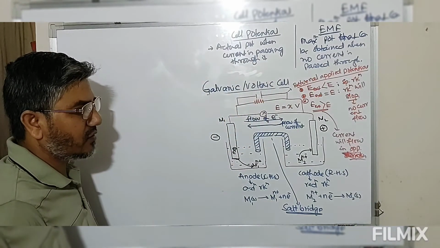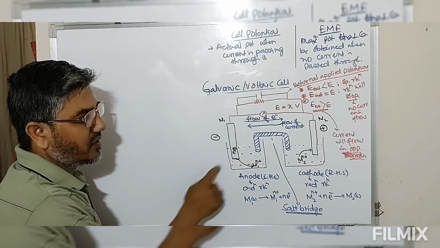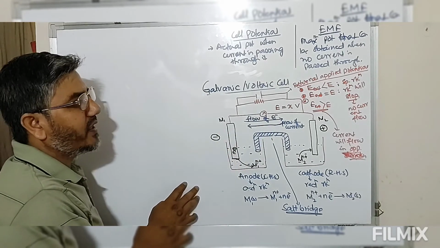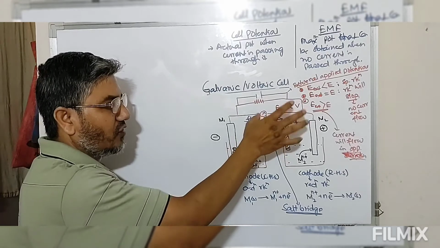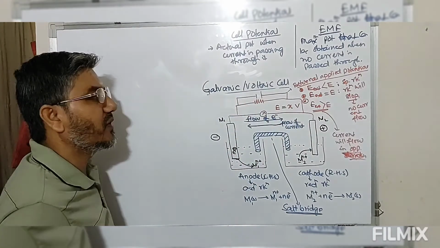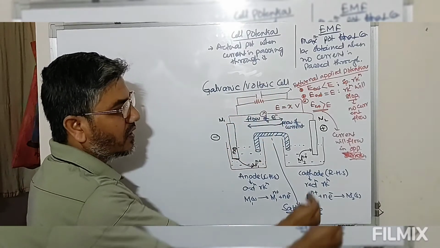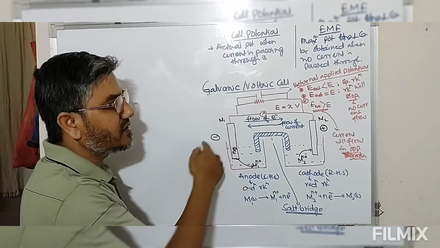Now in the first case, when external potential is less than cell potential, current is flowing from cathode to anode, because electron is flowing from anode to cathode. When external applied potential is equal to cell potential, reaction will stop, no flow of electron, no flow of current. But if the external potential is greater than the internal potential, the direction of current will change.